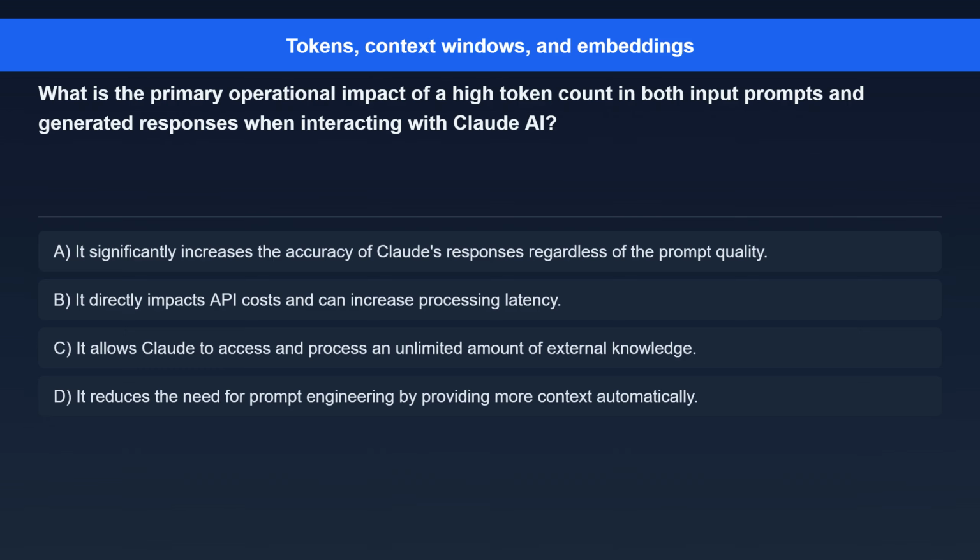Causal language modeling. Question 7. What is the primary operational impact of a high token count in both input prompts and generated responses when interacting with Claude AI? Option A. It significantly increases the accuracy of Claude's responses regardless of the prompt quality. Option B. It directly impacts API costs and can increase processing latency. Option C. It allows Claude to access and process an unlimited amount of external knowledge. Option D. It reduces the need for prompt engineering by providing more context automatically.